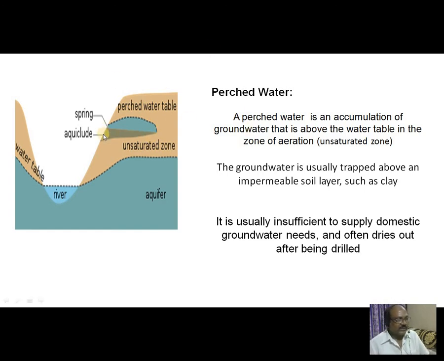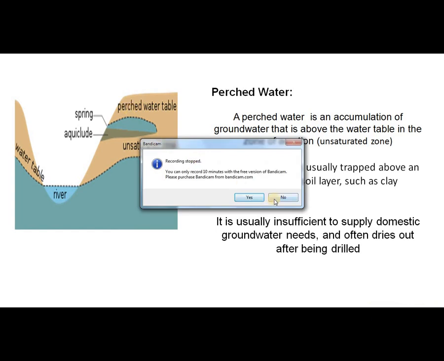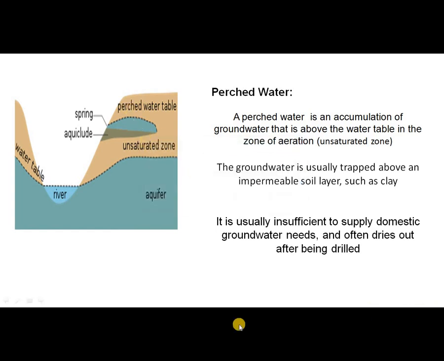So wherever clay is noticed in the unsaturated zone, above which a little quantity of groundwater is accumulated, that is called perched water, and this is the perched water table. It is usually insufficient to supply domestic groundwater needs and often dries out if a borewell is drilled here.